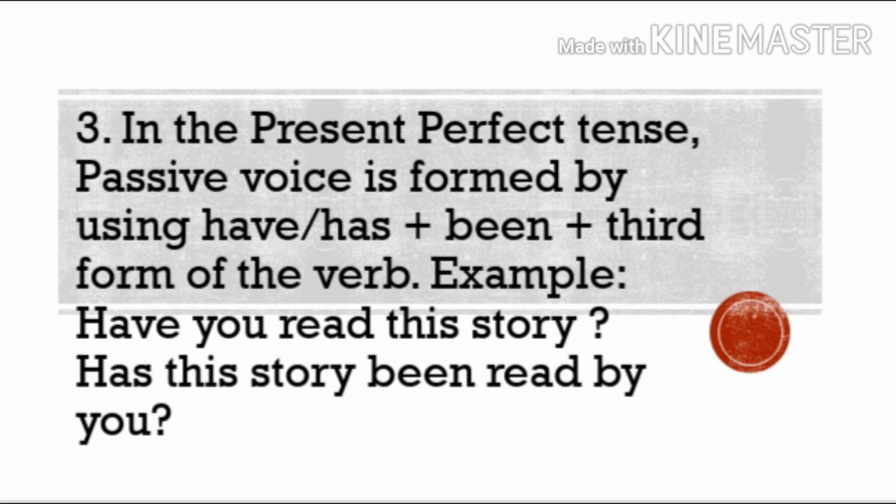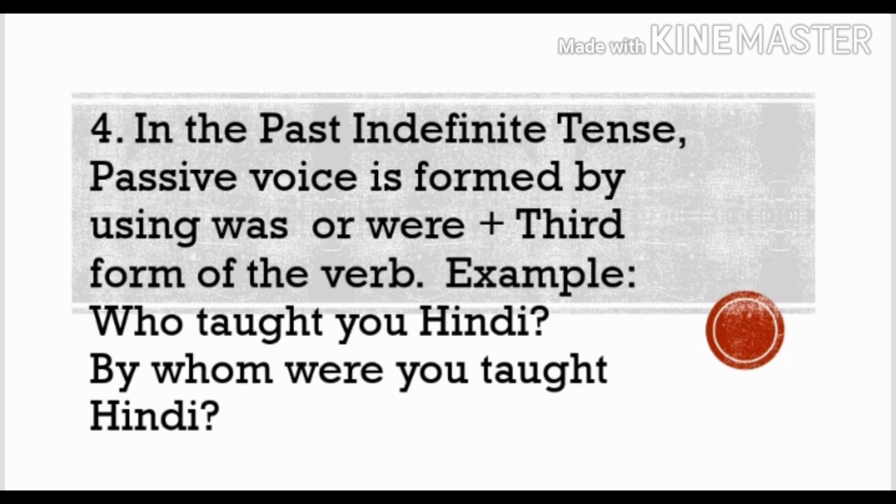Tense remains the same. In the past indefinite tense, passive voice is formed by using was or were plus third form of the verb. Example, who taught you Hindi? So look at this form, by whom were you taught Hindi? So we have to use was or were plus third form of the verb.